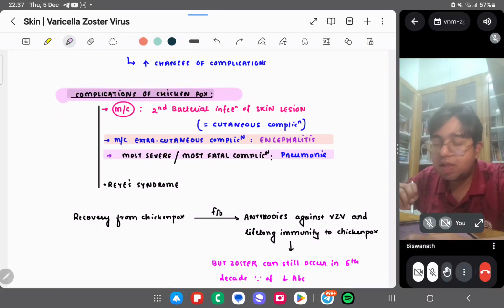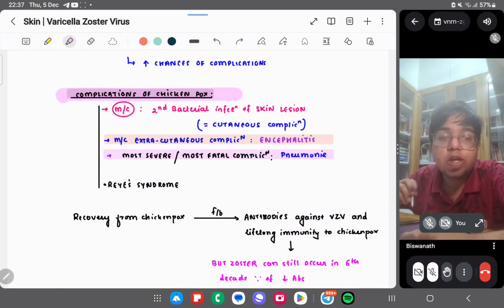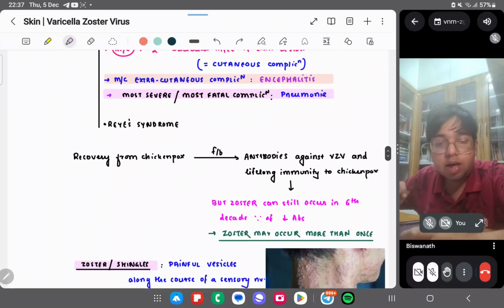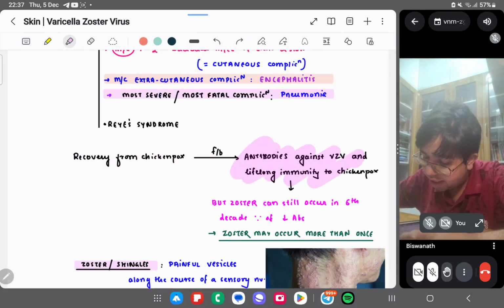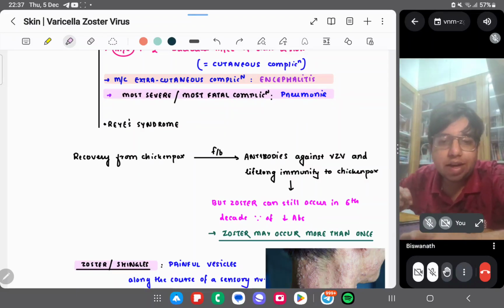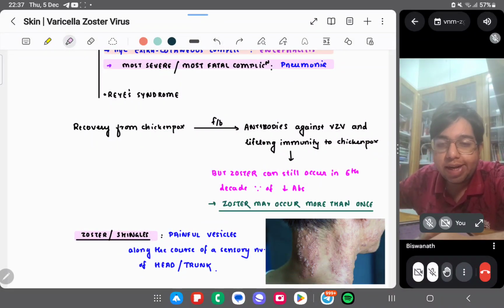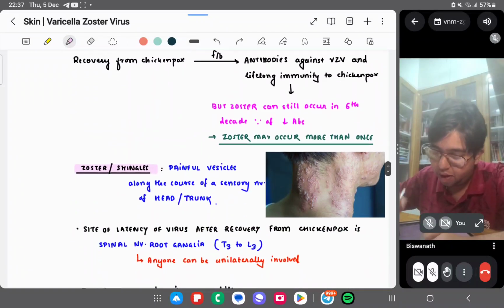The most severe complication is pneumonia. Reye's syndrome may occur. Reye's syndrome is seen with aspirin, but here it can show Reye's syndrome too. Recovery from chickenpox is followed by antibodies against VZV and lifelong immunity against chickenpox. So once infected with chickenpox, we don't usually get affected with chickenpox again. But zoster can occur in the sixth decade of life due to decreased immunity or an immunocompromised state, as a late presentation.